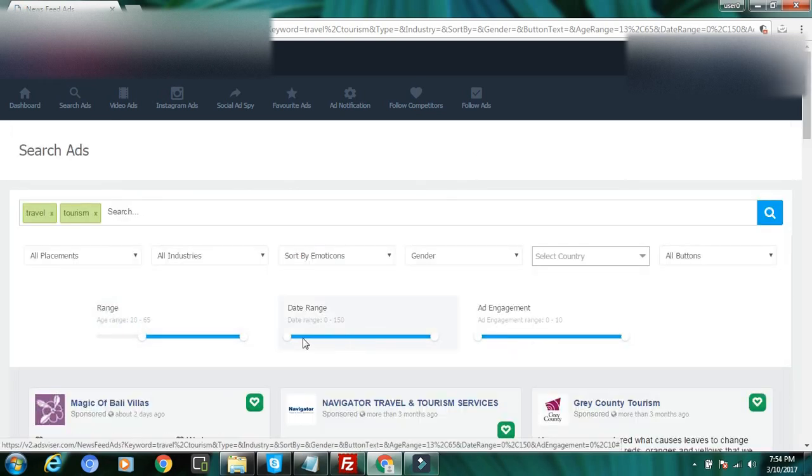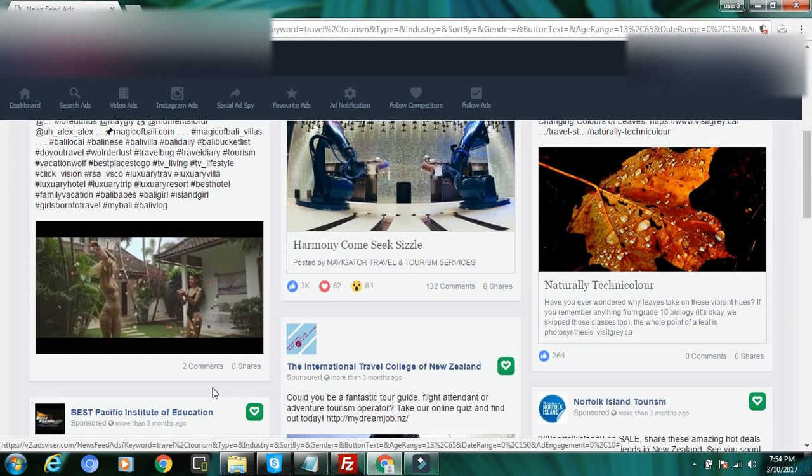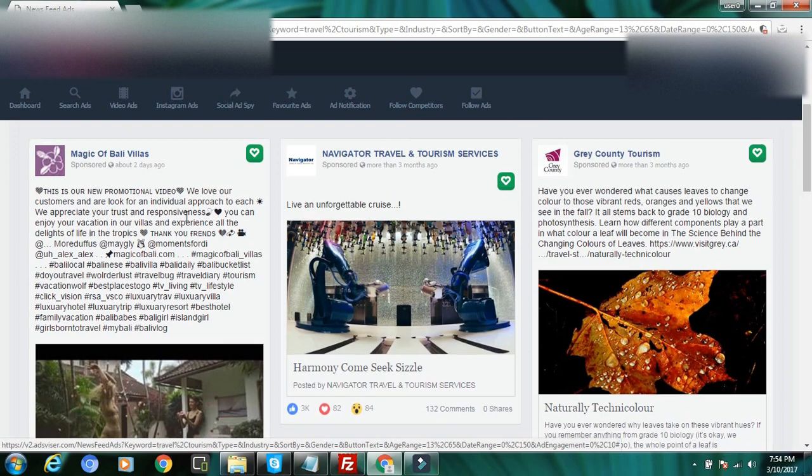You can also target by age range, see, 13 to 65. Let me show you, 13 to 65. You can even target by age range and date range. This database only shows ads from the past five months, see, 150 days, past 5 months.